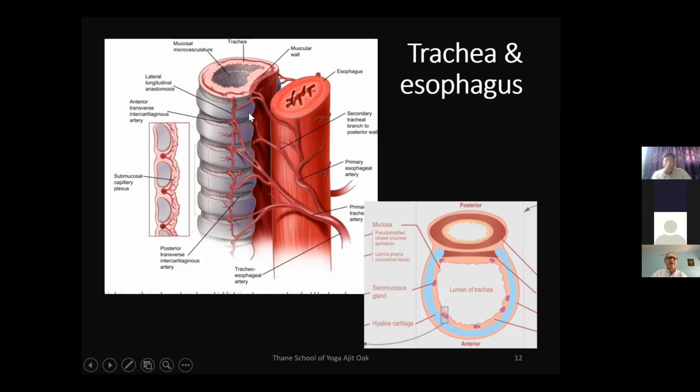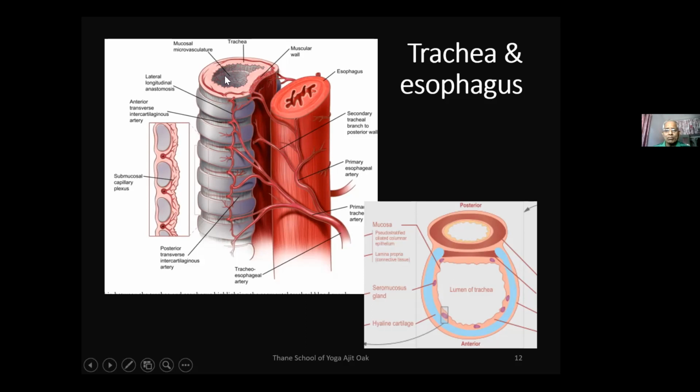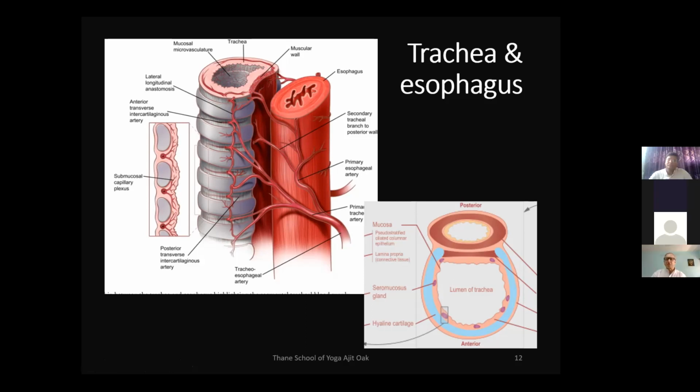So this is cartilage. And of course, inside, the trachea is covered with mucous membrane, as you can see here. The same kind of mucous membrane, having mucus secreting cells, mucus secreting glands, and the cilia, small hair-like projections called cilia.